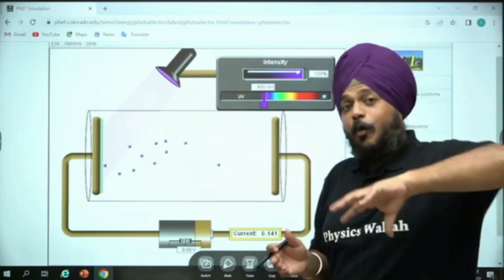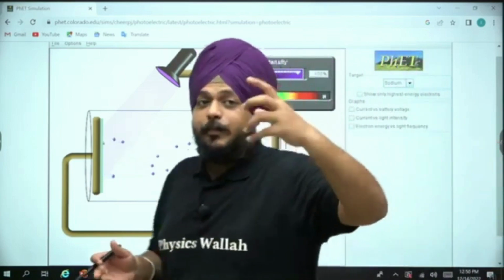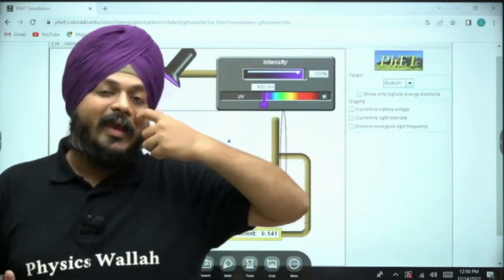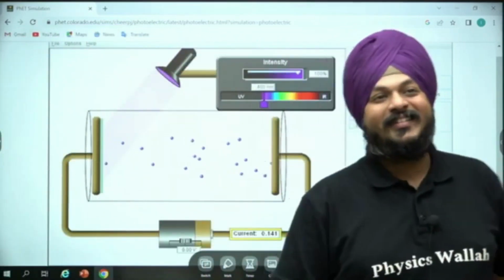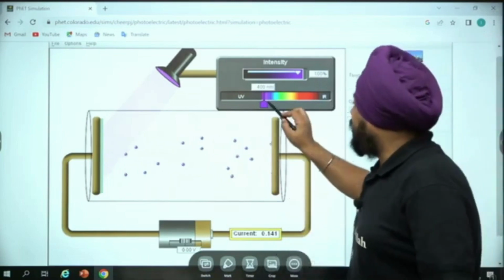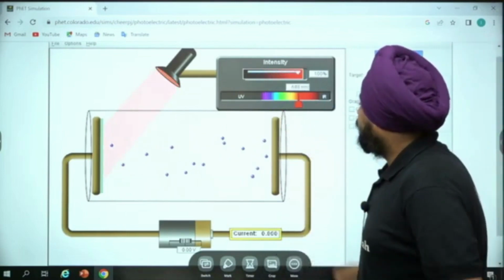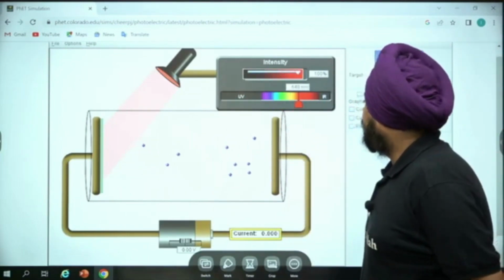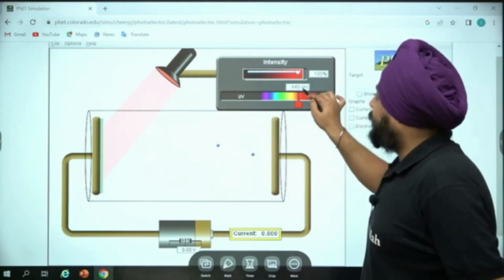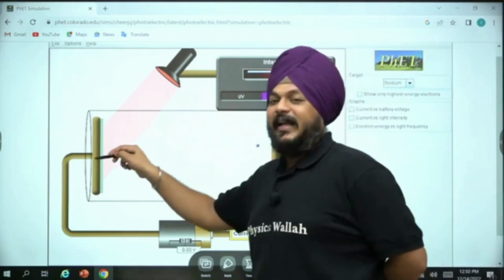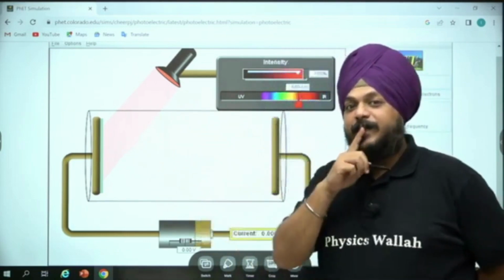Okay. Now suppose I want to reach accurate results, then I have to try an experiment. Suppose I am changing the wavelength of light. Does something happen? No. The light is at the maximum intensity, still it is getting incident on the specific surface.